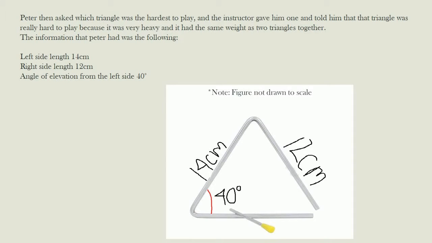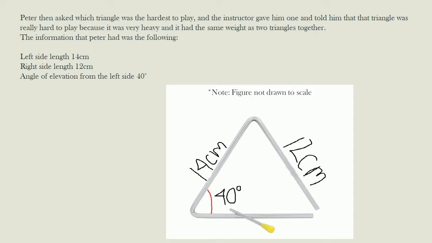Peter then asked which triangle was the hardest to play, and the instructor gave him one and told him that that triangle was really hard to play because it was very heavy and it had the same weight as two triangles together. The information that Peter had was the following.